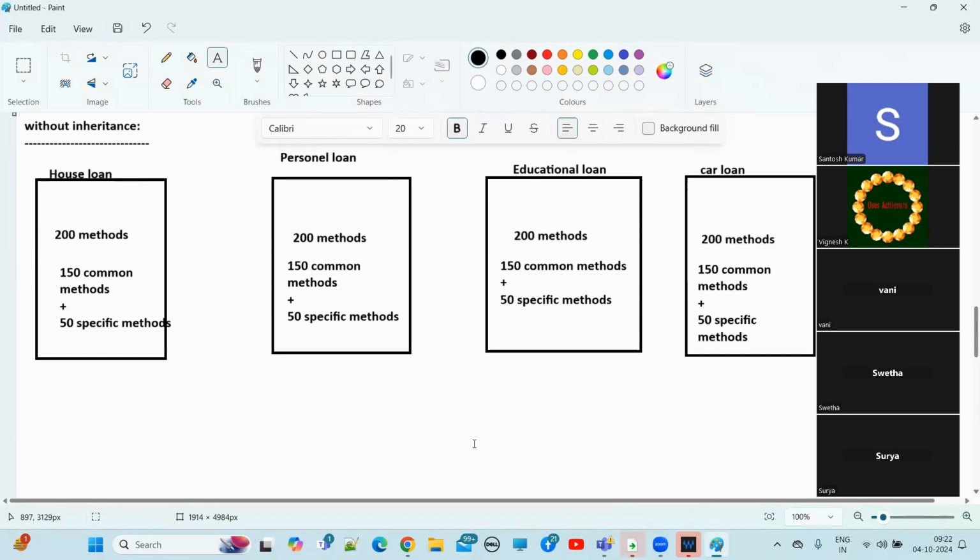But even though we have 150 common methods, we are writing them in each and every class.